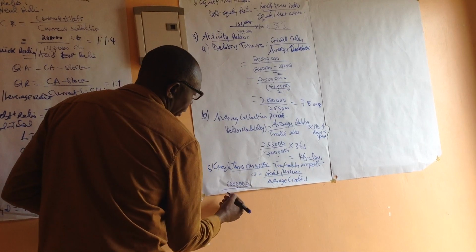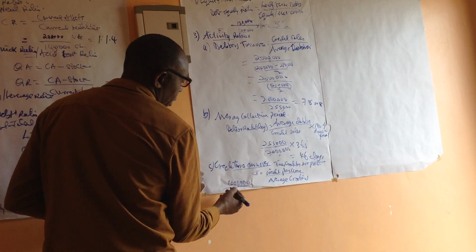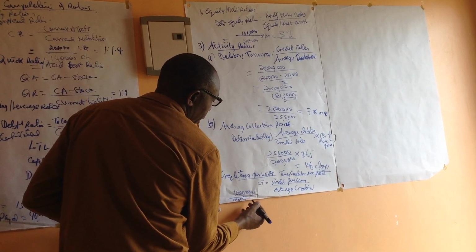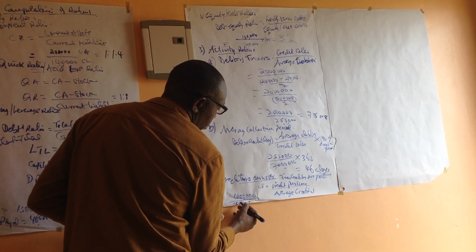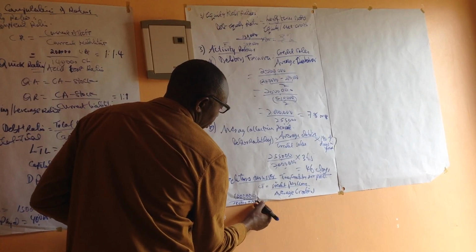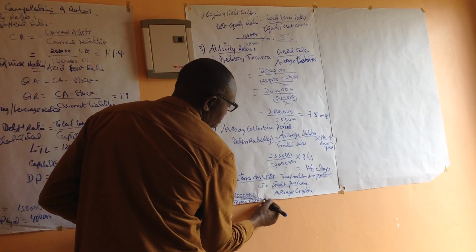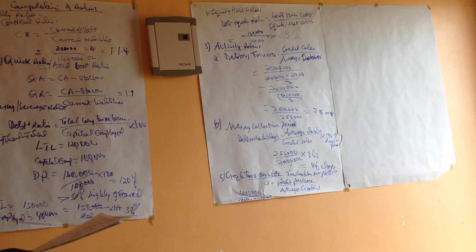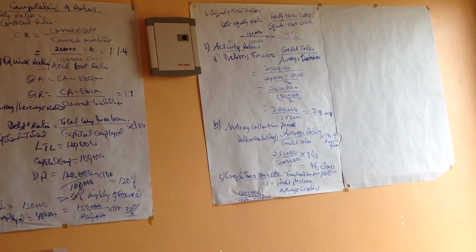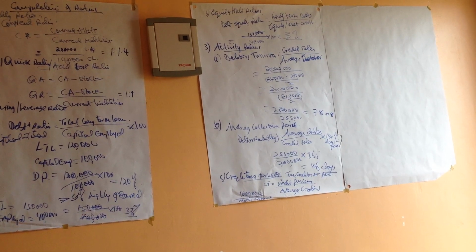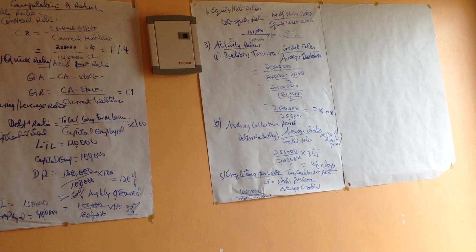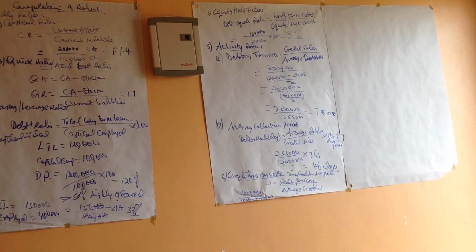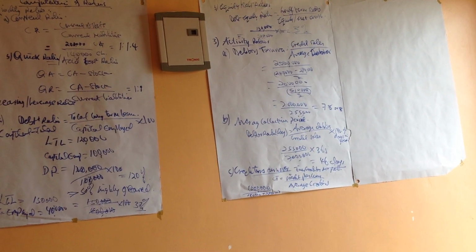And then our creditors at the start, the balance of the creditors at the start, maybe was 140,000, and at the end was maybe 200,000. So this will be divided by 2 to get the average. That will be the creditors turnover, which will be expressed in number of times.